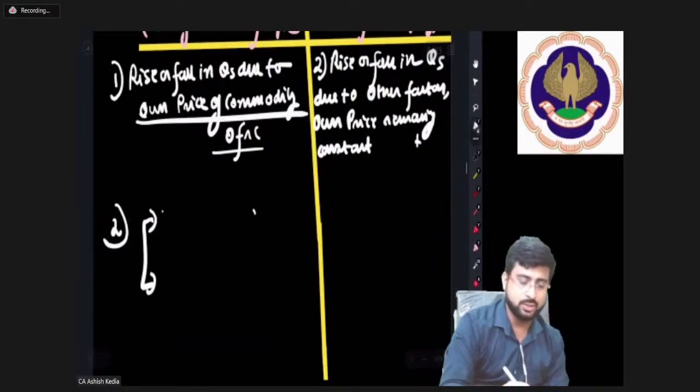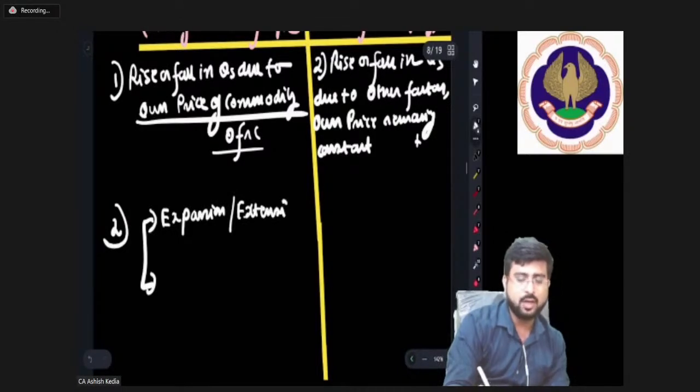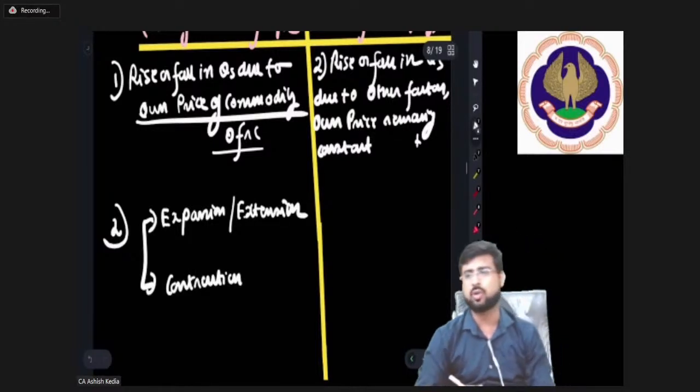Number one is called extension or expansion. Both are correct words to be used. The other type of movement is contraction.